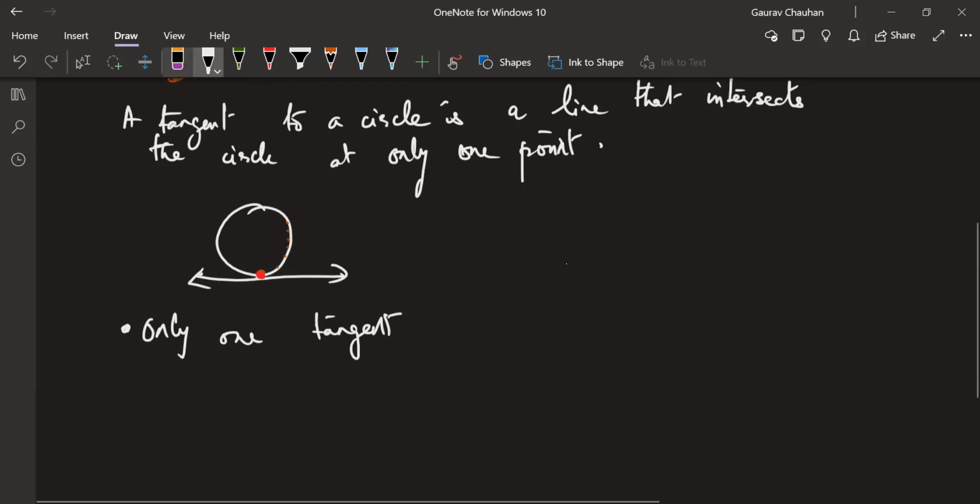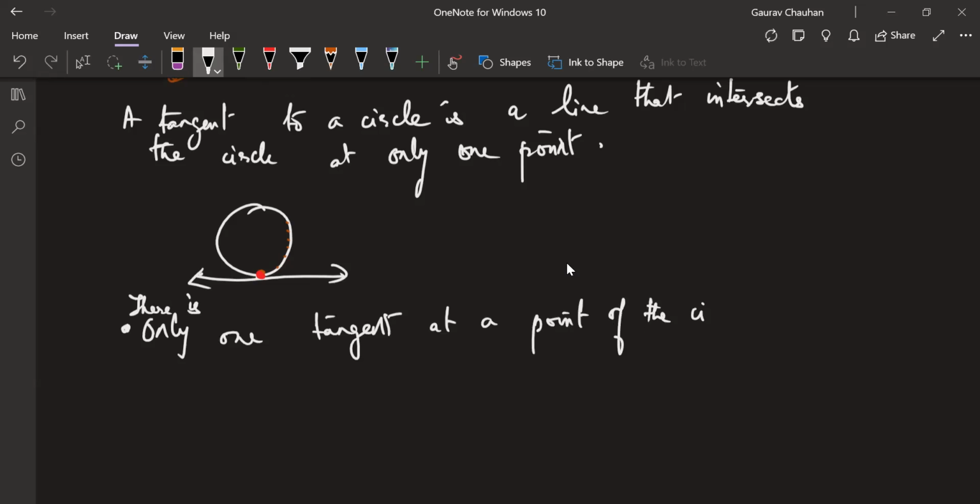Or you can write it like this. Here you write there is only one tangent at a point of the circle. Good with that?